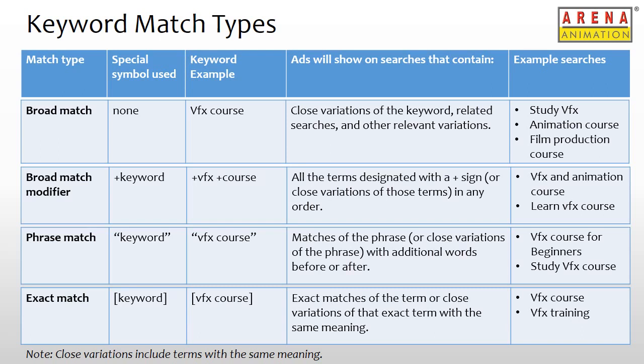So these were the different match types brands can use to help control which searches on Google they want to show their ads to. Also note, in all the match types, close variants denote searches with the same meaning as the keywords, regardless of spelling or grammar differences between the search terms and the keyword.